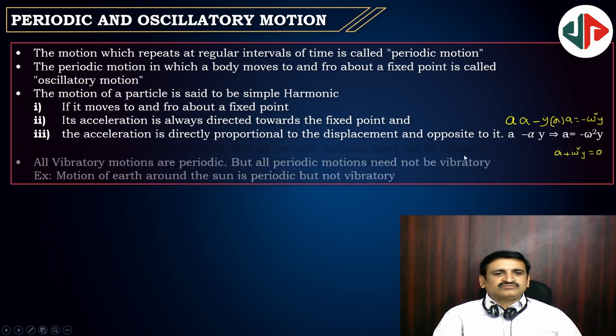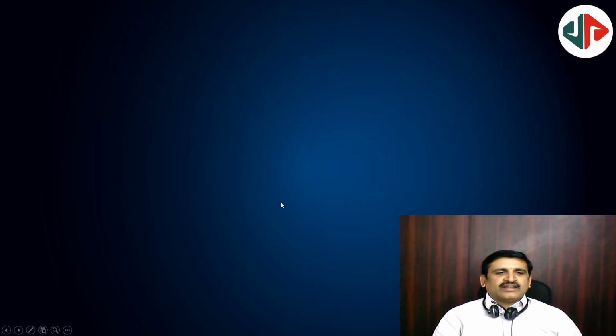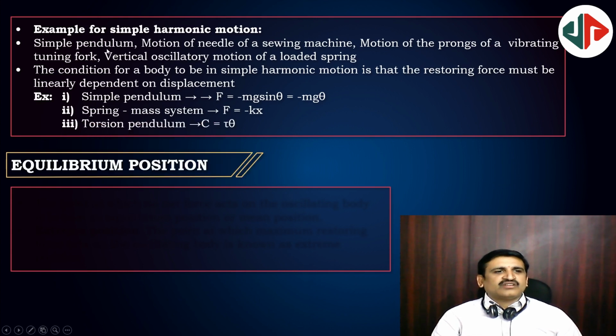Now, all vibratory motions are periodic, but all periodic motions need not be vibratory. Motion of Earth around the Sun is periodic, but not vibratory. It is not coming back. Examples of simple harmonic motion: simple pendulum, motion of a needle in a sewing machine, motion of the prongs of a vibrating tuning fork, vertical oscillations of a loaded spring. The condition for a body to be simple harmonic is that the restoring force must be linearly dependent on displacement.